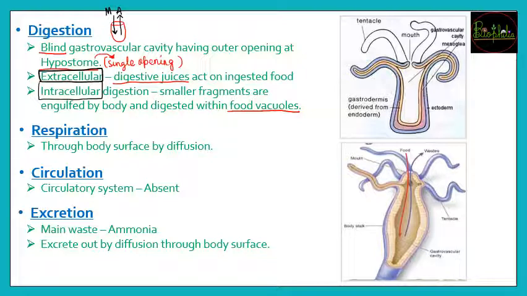So again, for comparison, जो digestion in Porifera था, how was the digestion in Porifera? It was only intracellular in Porifera, but now we have seen that there is an introduction of extracellular digestion as well. So if you remember, again a question that can be asked you for writing down in the comments section. So do let me know in comments section as well कि what sort of digestion do humans have.